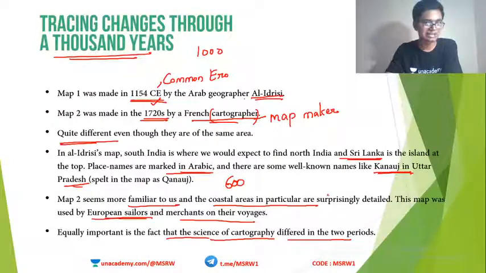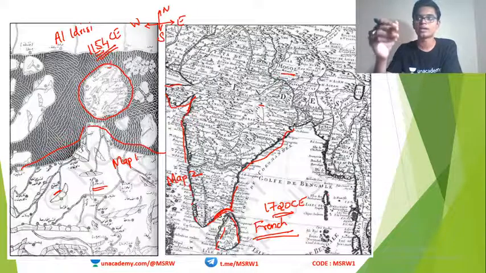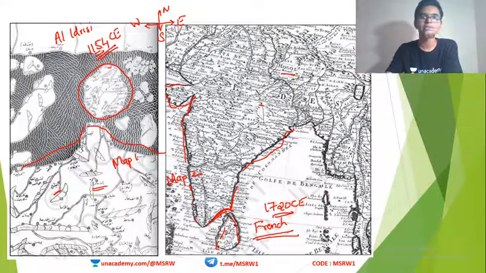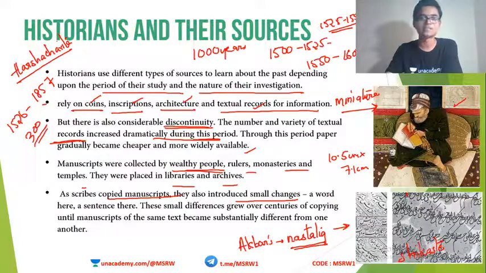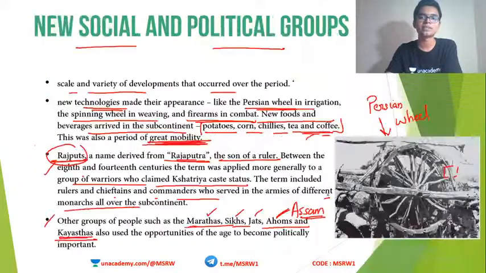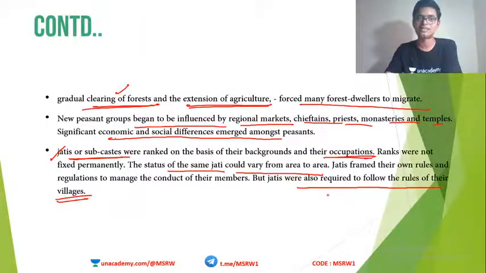We looked into tracing of history through maps. Why should the maps be relied on and why can we not rely on maps? What are the differences in making the maps? Then we looked into some differences in terminologies that were used at various times. Then we looked into the sources of history from various historians and various periods of history. Then we looked into the political as well as social changes that happened, technological advancements that came in. Then agricultural expansion, different jatis and subcastes coming up.